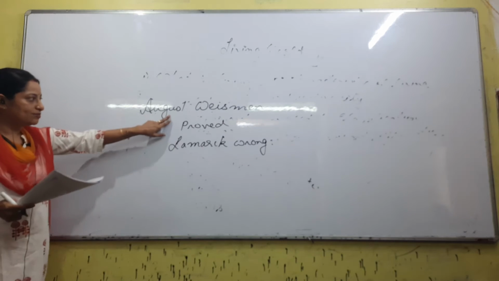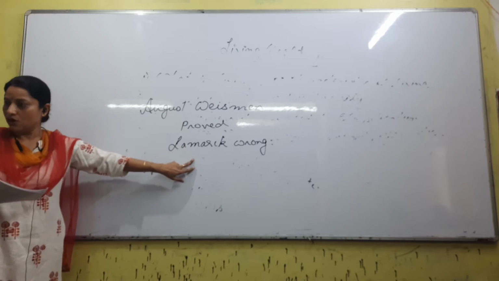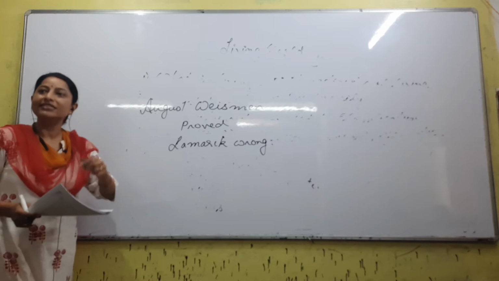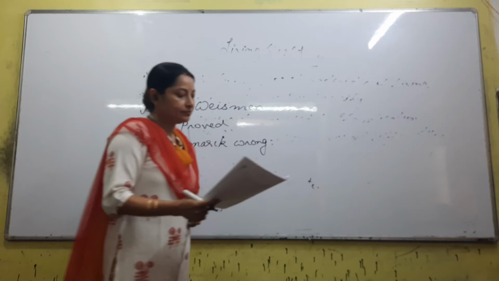August Weismann was the one who proved Lamarck wrong. What did Lamarck say? Acquired characters are carried from one generation to the other generation.